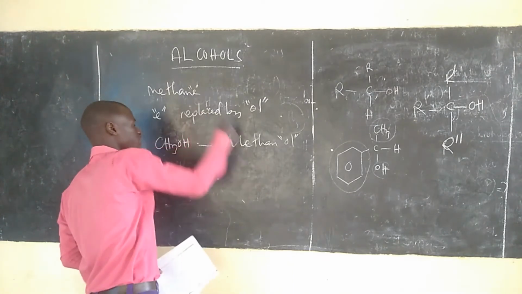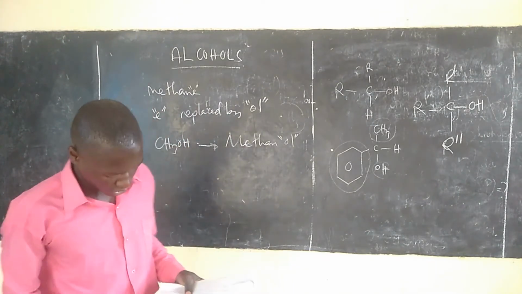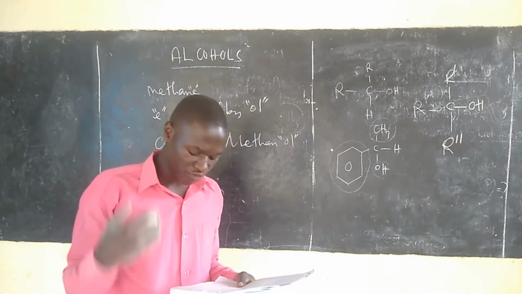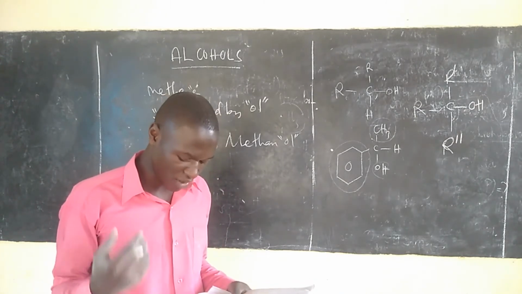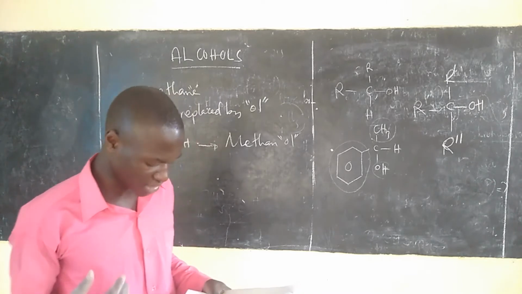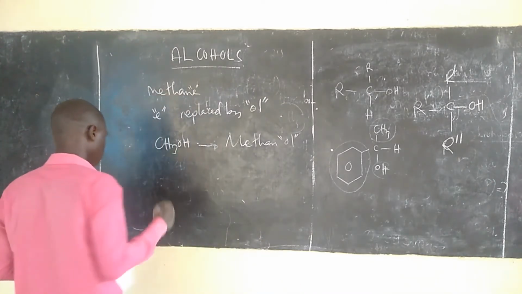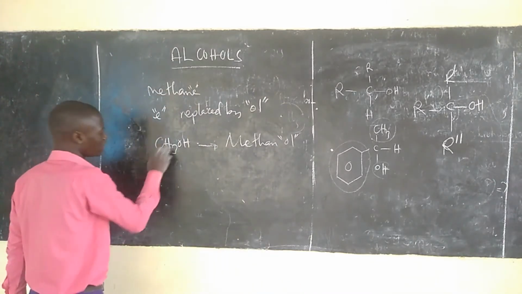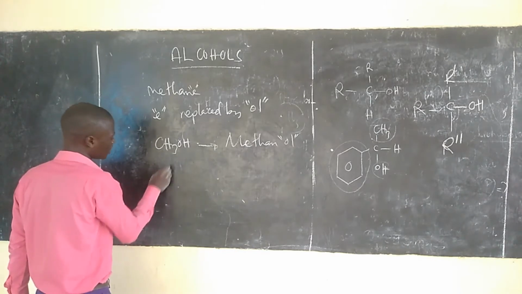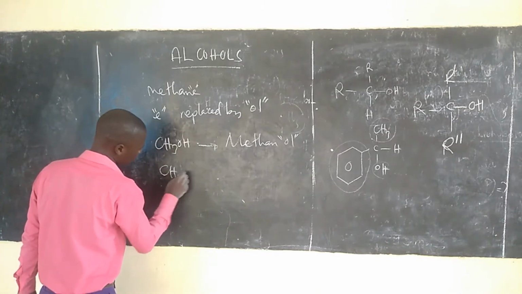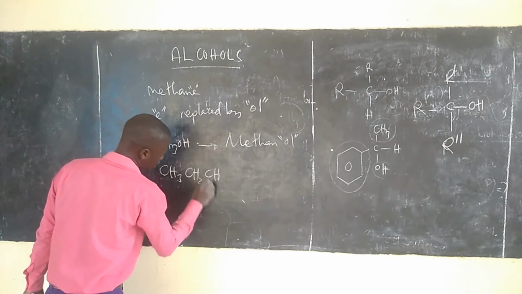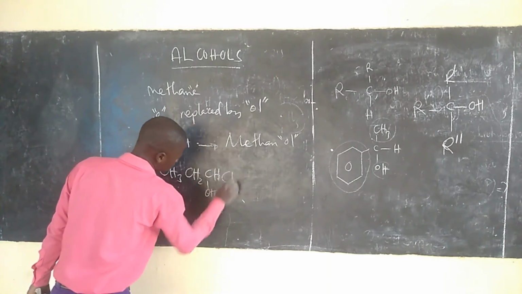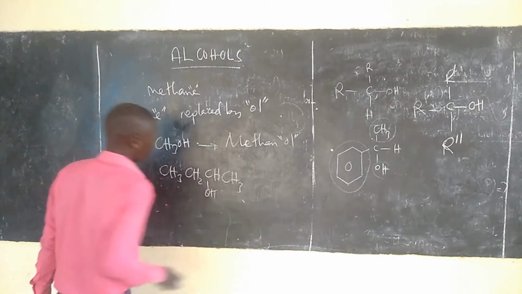So tunatoa hii E tuna replace with OL, and then the position of hydroxyl group is indicated by the number of carbon atoms carrying it by the root name and the primary suffix OL. So between the root name, let's say tuna CH3, CH2, tuna CH, then hydroxyl, CH3.